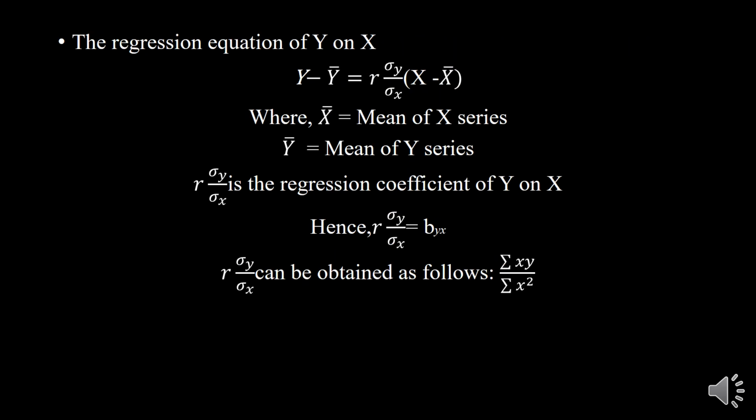So y minus y bar is equal to the correlation between x and y into sigma y divided by sigma x into x minus x bar, where x bar is the mean of the x series, y bar is the mean of the y series. Then r into standard deviation y divided by standard deviation x is the regression coefficient of y on x. This regression coefficient can be calculated with this formula, that is summation xy divided by summation x square.